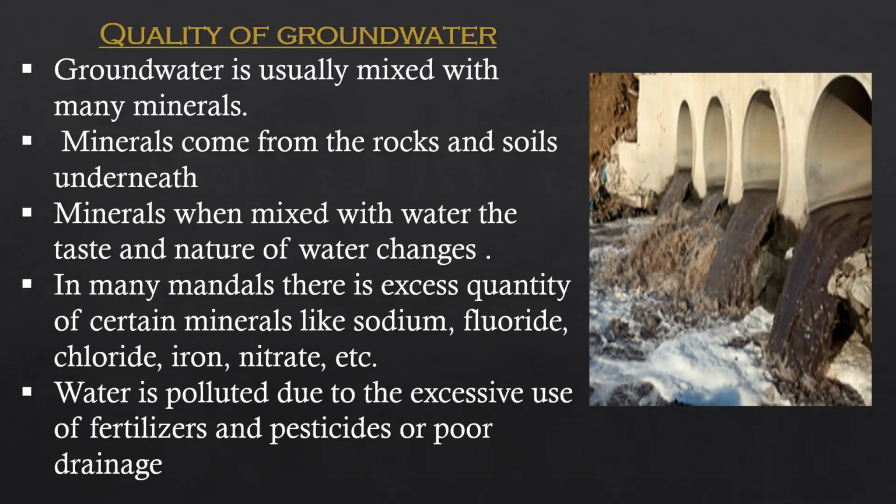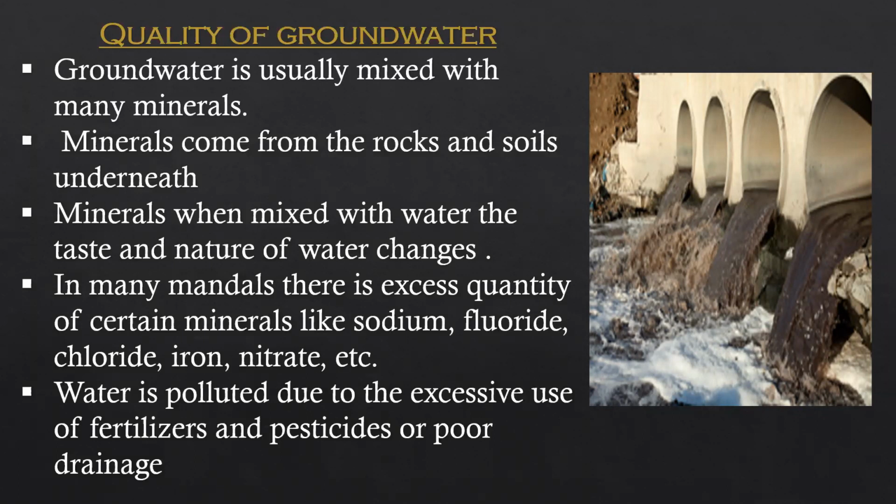If these are present in excess quantity in water, then we all know we'll get some diseases, like hands and legs going crooked, bent. In Nalgonda district, we will find this type of thing.